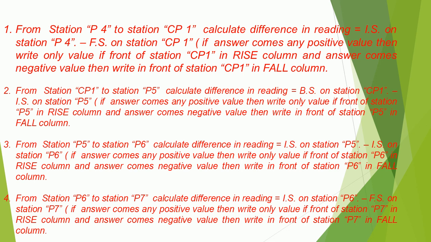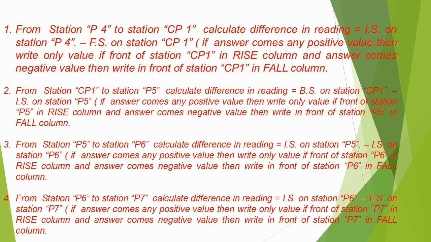From station P4 to station CP1, calculate the difference in reading equals IS on station P4 minus FS on station CP1. If the answer comes any positive value, then write only the value in front of station CP1 in the rise column, and if the answer comes a negative value, then write in front of station CP1 in the fall column. From station CP1 to station P5, calculate the difference in reading equals BS on station CP1 minus IS on station P5. If the answer comes any positive value, then write only the value in front of station P5 in the rise column, and if negative, then write in front of station P5 in the fall column.